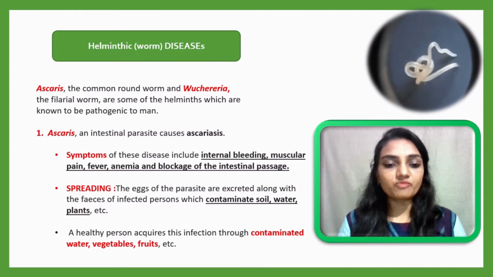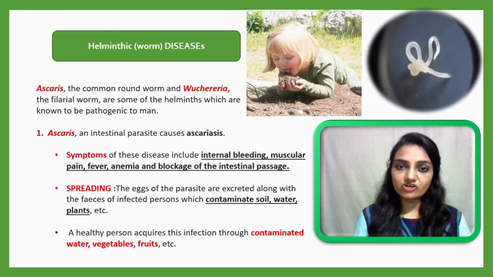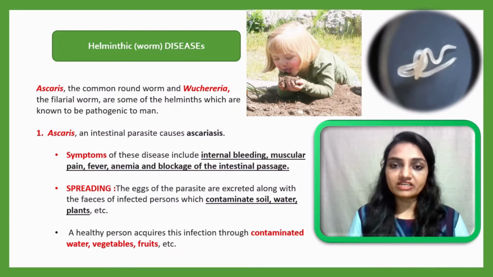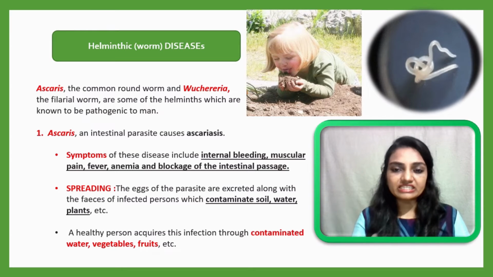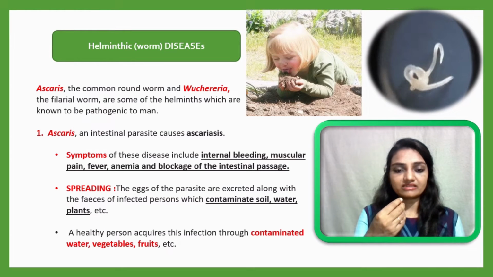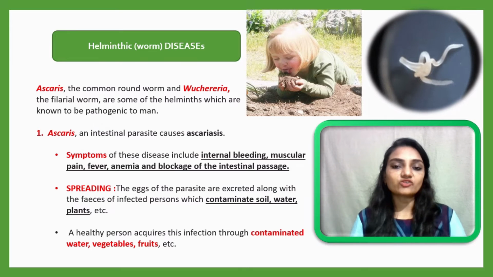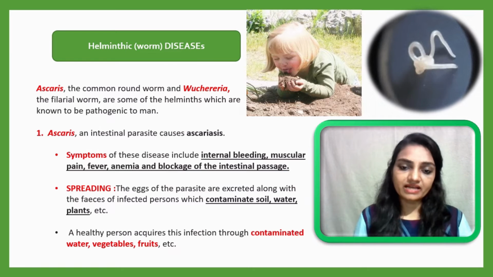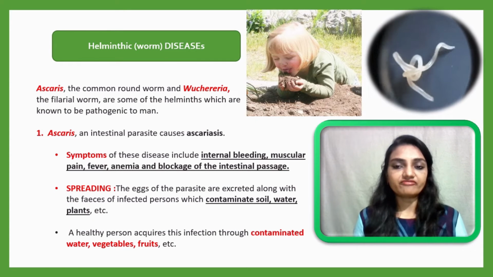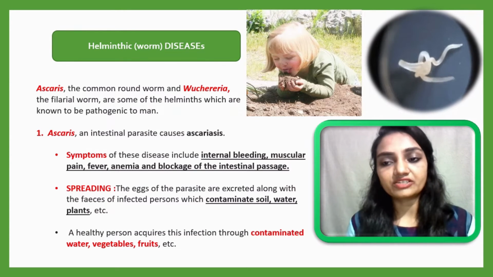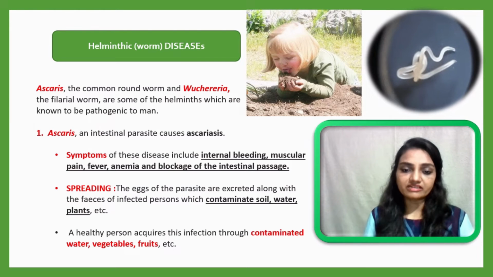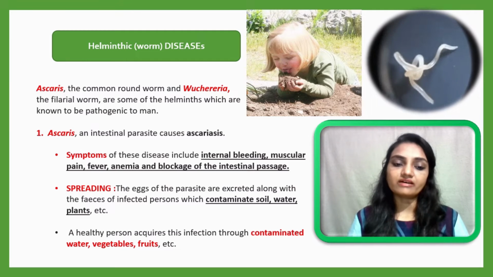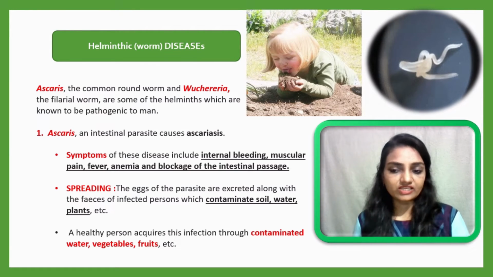Spreading: the eggs of the parasite are excreted along with the feces from the infected person, which contaminates the soil, and sometimes children eat the soil, and at that time the contaminated soil brings some eggs of Ascaris inside the gut. Sometimes water and plants are also contaminated. If they are consumed raw, then such worm eggs will enter the gut. A healthy person acquires this infection through contaminated water, vegetables and fruits. So these are the sources of contamination.